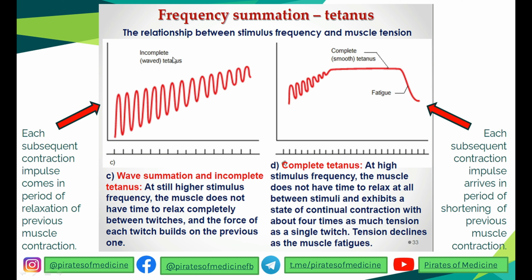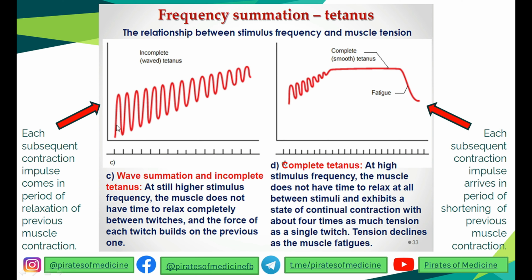In incomplete or wave-like tetanus, an impulse comes which leads to contraction, and the muscle has time to relax, but as it is relaxing, another contraction comes, and another, and gradually the muscle has less time to relax. So each next contraction comes in the period of relaxation of the previous contraction.